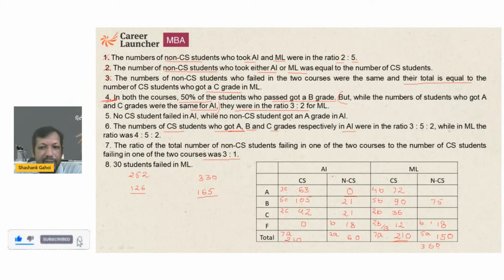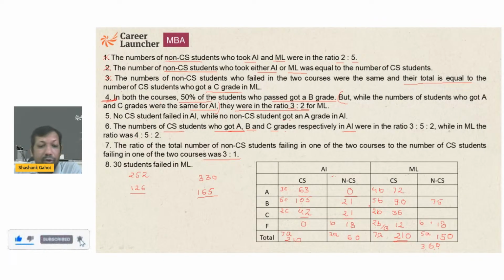This is 63 plus 0, that is 63, and 42 plus 21, that is also 63. That's fine. Now the ratio for A and C was 3:2. Okay. So there were 360 students. Out of 360, 30 failed. So remaining are 330. Out of 330, 165 are getting what?